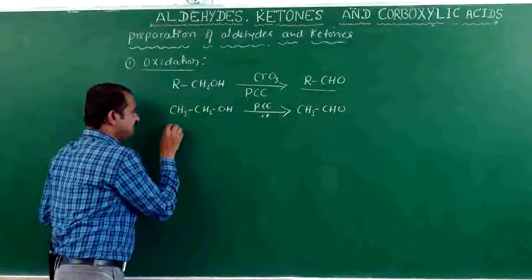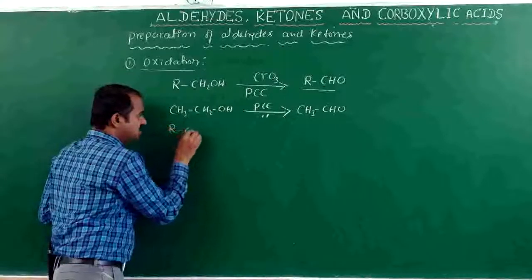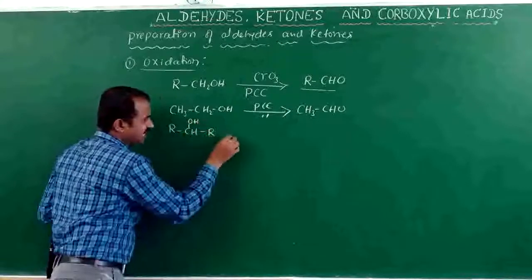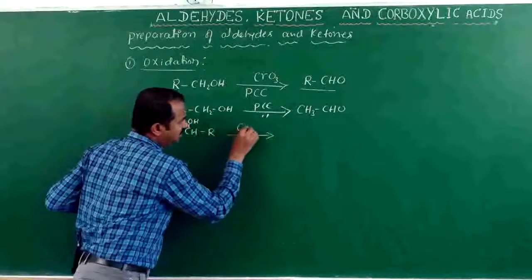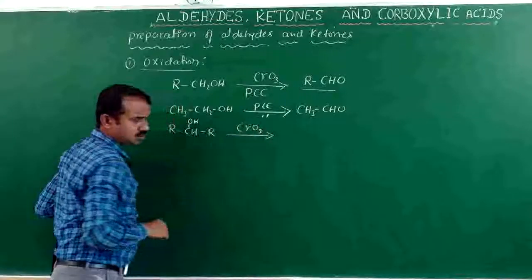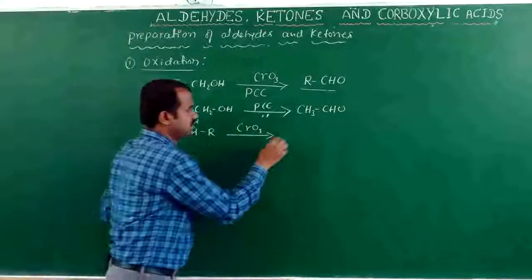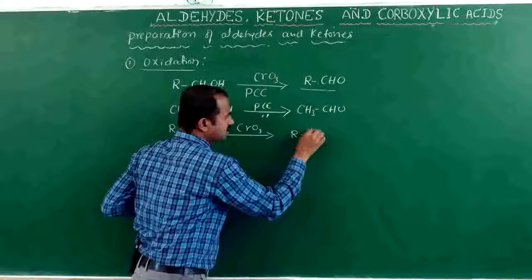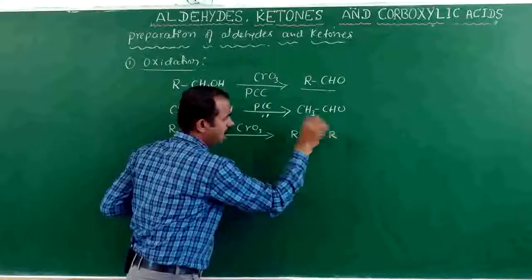Suppose I take a secondary alcohol, R2CHOH. A secondary alcohol is oxidized with chromium oxide to form RCOR.